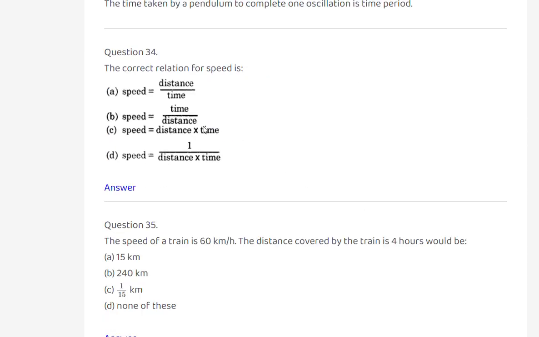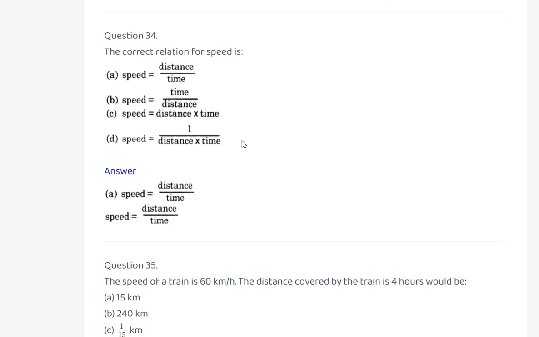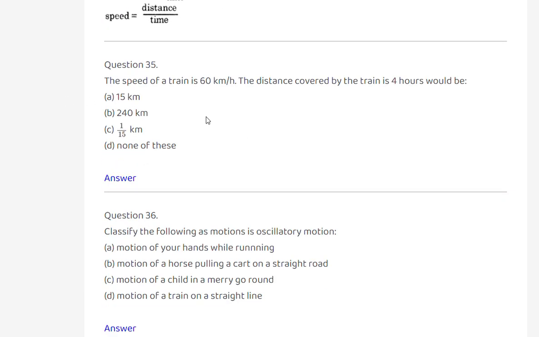Next, the correct relation for speed is speed equals distance by time, speed equals time by distance, speed equals distance into time, or speed equals 1 by distance into time? Speed equals distance by time, option A. The speed of a train is 60 kilometers per hour.